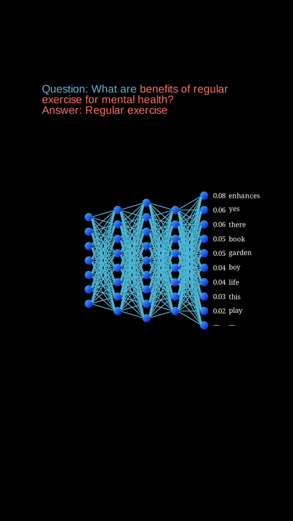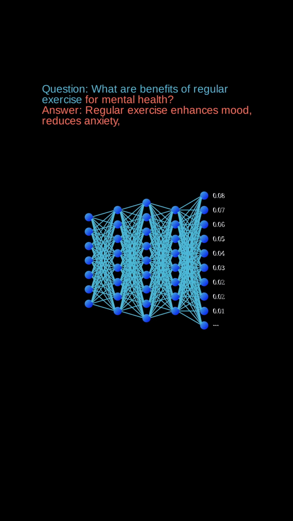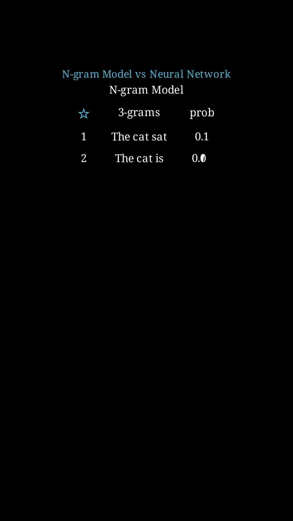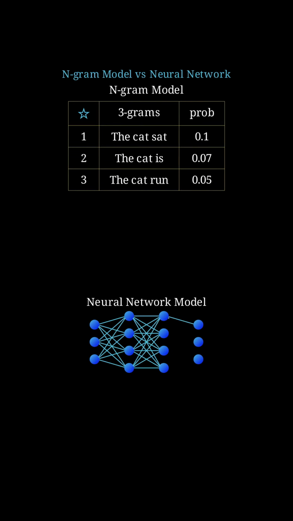Not only that, but its main advantage is that it can answer questions that were not present in the dataset it was trained on. It does this by understanding how similar questions were answered in the dataset. Even though neural networks cannot retain exact information like an N-gram model, they can predict the probabilities of context words that are not in the dataset by leveraging their understanding of the dataset, which N-gram models fail to achieve.